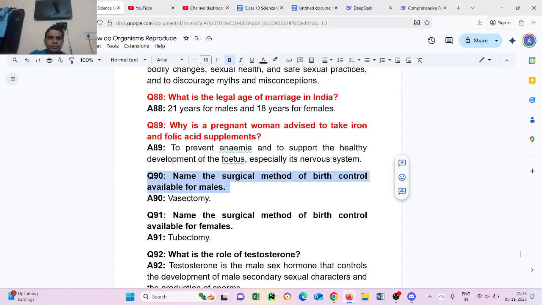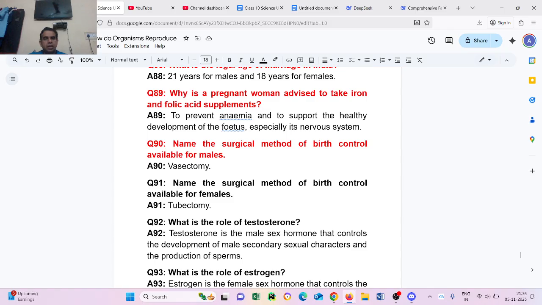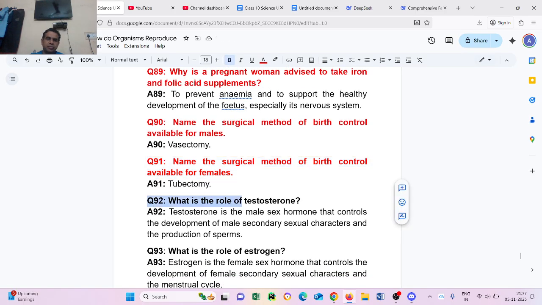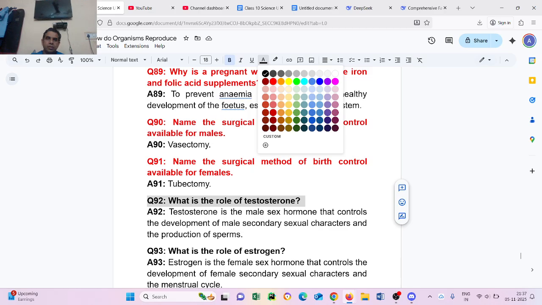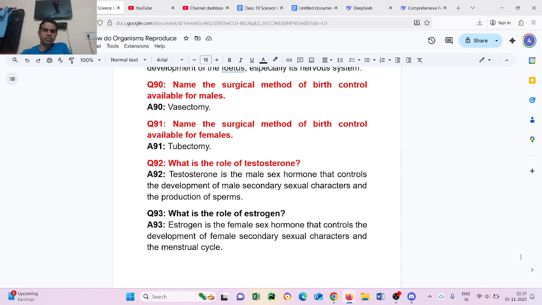Question number 90. Name the surgical method of birth control available for males. Vasectomy. Question number 91. Name the surgical method of birth control available for females. Tubectomy. Question number 92. What is the role of testosterone? Testosterone is the male sex hormone that controls the development of male secondary sexual characters and the production of sperm.